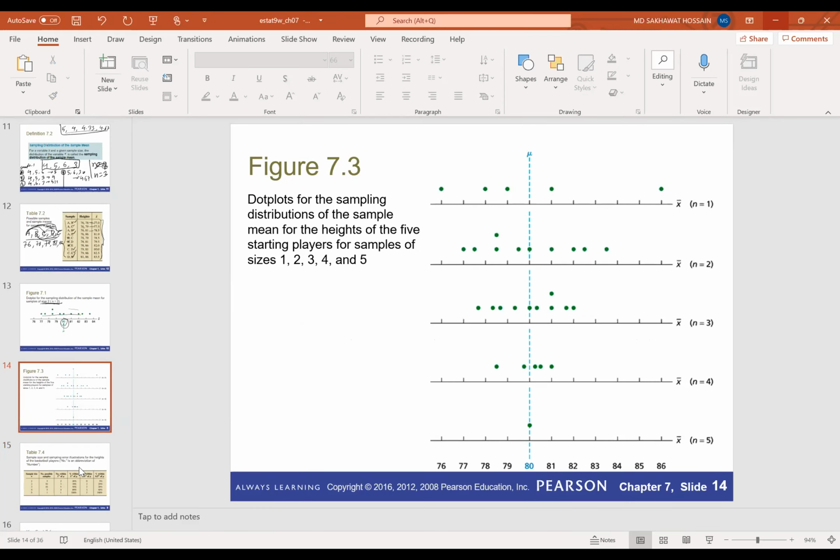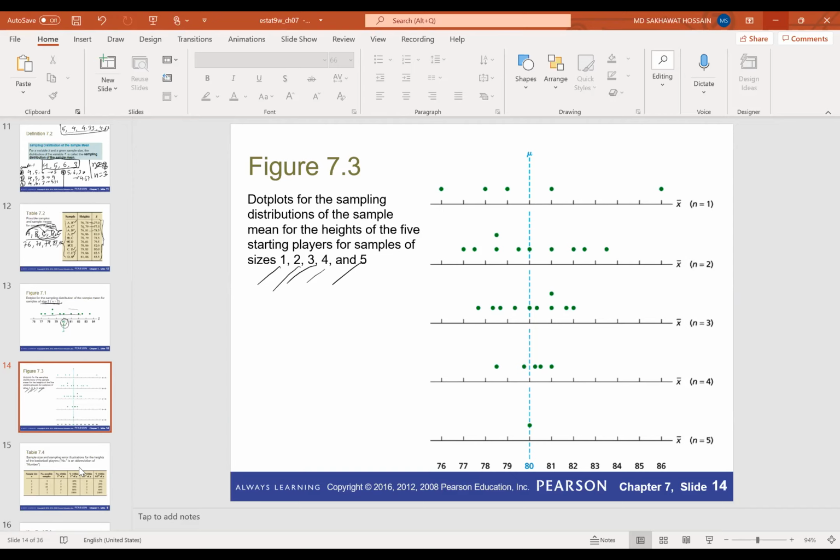Now we have 5 different sampling distributions: sample size 1, then sample size 2, sample size 3, sample size 4, and sample size 5. So we have 5 sampling distributions for the sample mean.